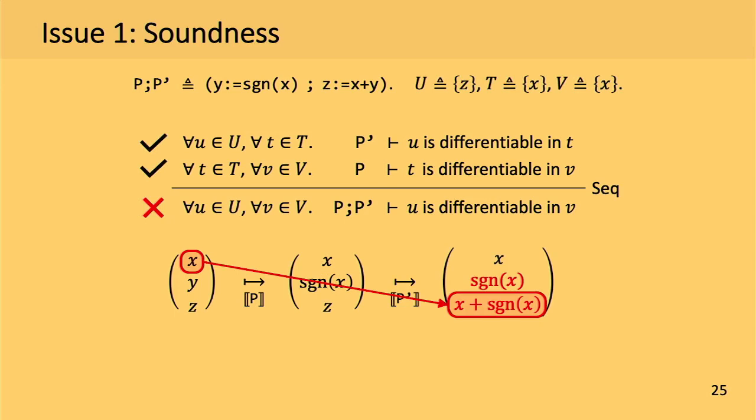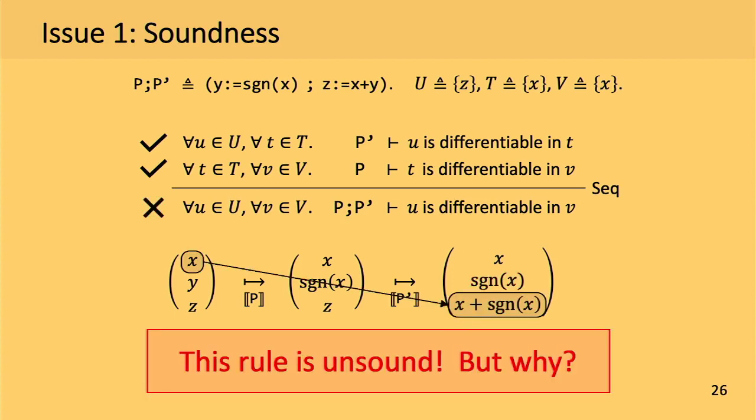It's easy, but you can see that the conclusion of the rule is not satisfied. This is because the output variable z becomes x plus sine x after executing P and P prime, and this function is non-differentiable in x. This example basically shows that this rule is unsound. But this is a bit weird because it looks sound based on the chain rule, but it is unsound. So let's figure out why this is unsound.